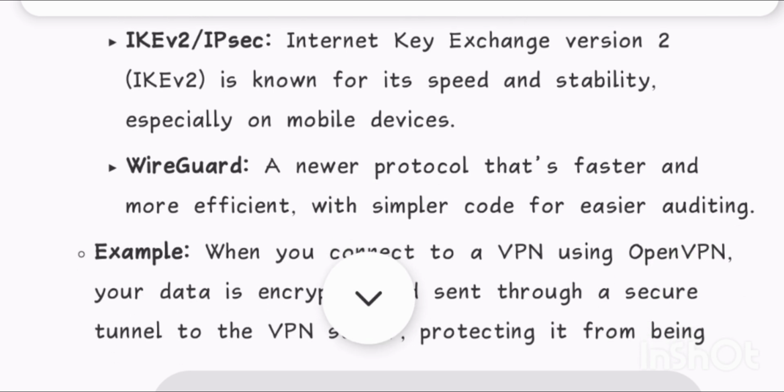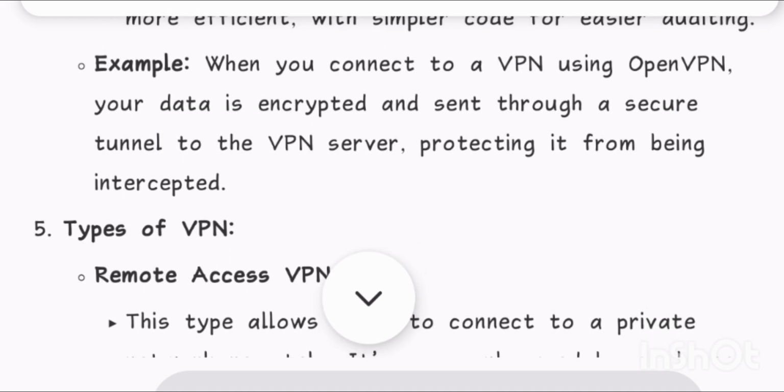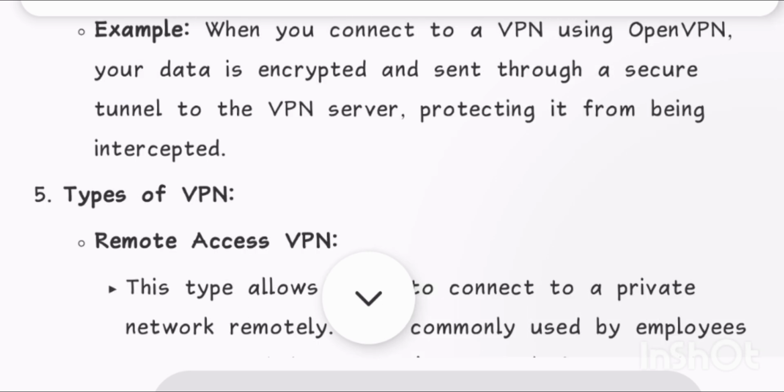WireGuard, a newer protocol that's faster and more efficient with simpler code for easier auditing. Example, when you connect to a VPN using OpenVPN, your data is encrypted and sent through a secure tunnel to the VPN server, protecting it from being intercepted.